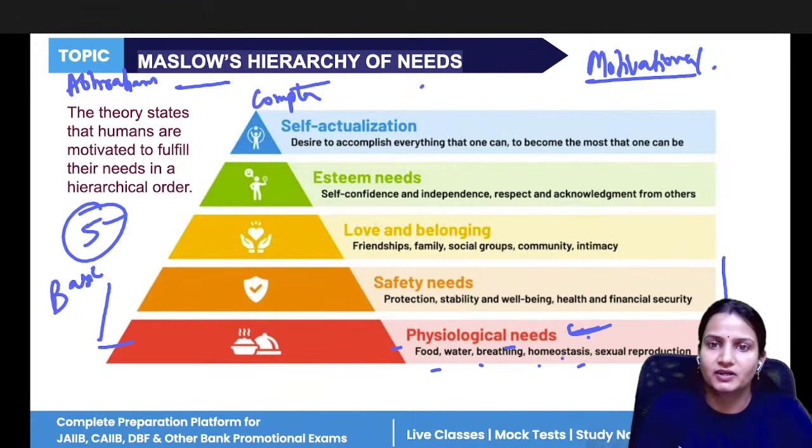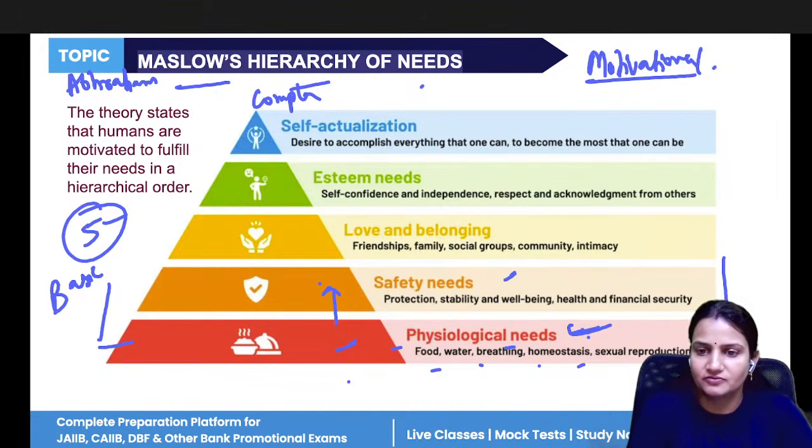These have to be fulfilled first. Now, once a physiological need is fulfilled, that need will not motivate you anymore. Now another need will motivate you to fulfill your second level of need, that is safety needs.